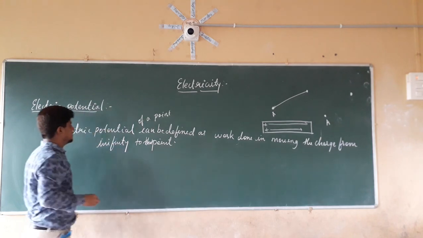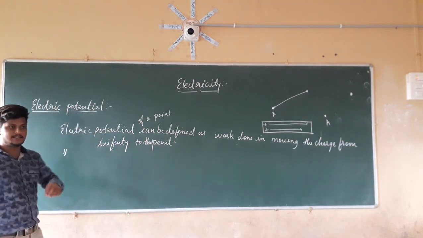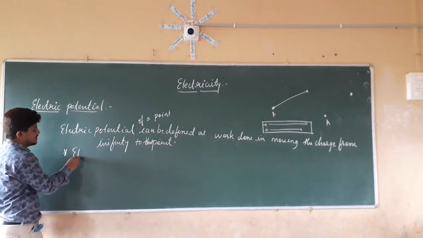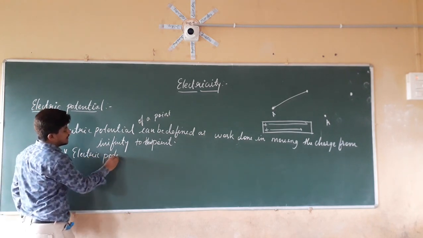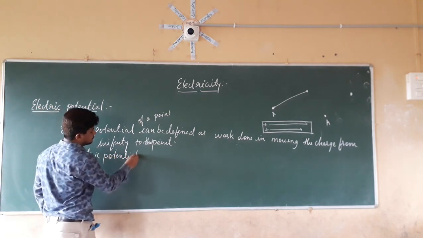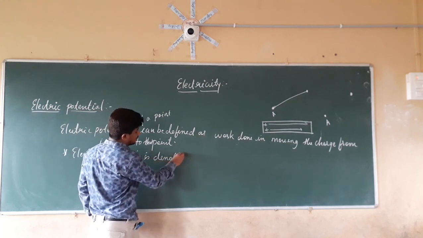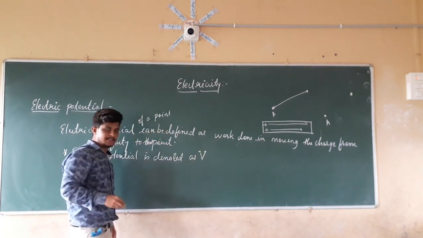Just as we know that electric current is denoted by the letter I, in the same manner electric potential is denoted as V. V is nothing but electric potential.